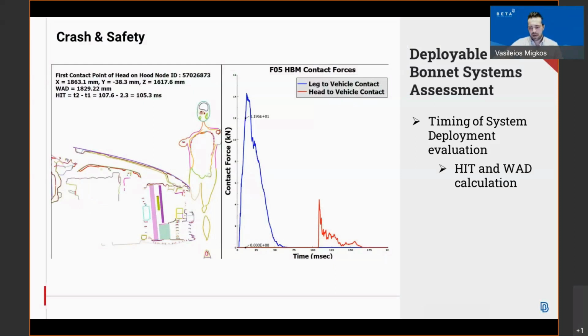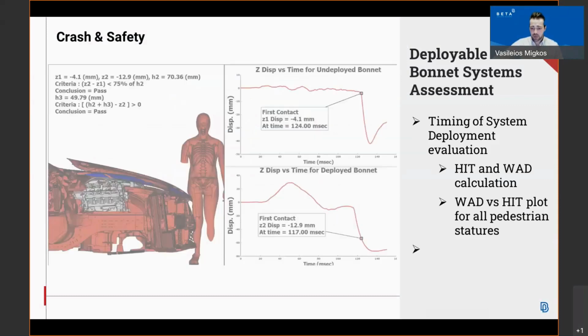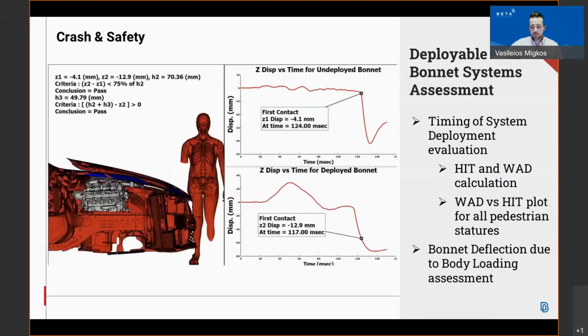It calculates the head impact time and the wraparound distance. Apart from these, it creates a combination plot for all the pedestrian stages between the wraparound distance and the head impact time, and it assesses the bonnet deflection due to body loading.